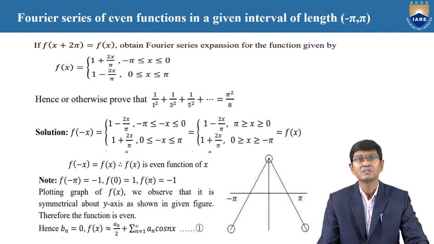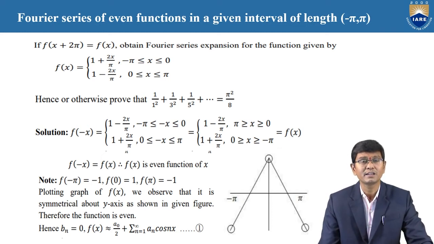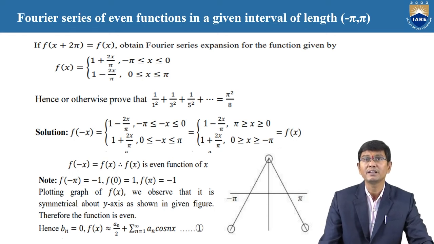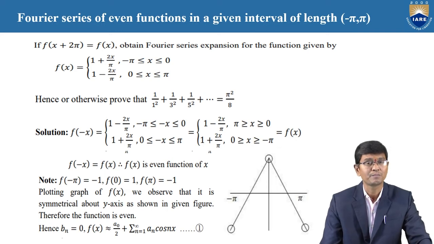Now we need to follow one other, that is f of x plus 2 pi is equal to f of x. Find the required Fourier series, where f of x is equal to 1 plus 2x by pi in between minus pi to 0, and in between 0 to pi it is 1 minus 2x by pi is the value.